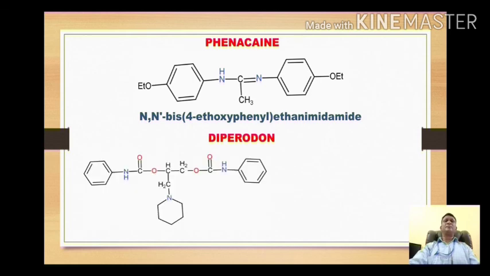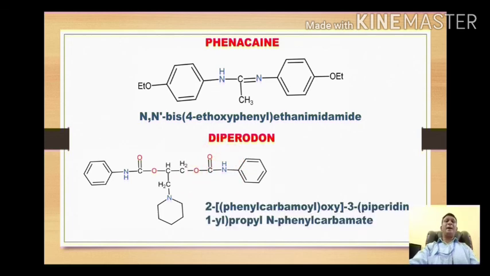The next drug is diperodon. This diperodon consists of 2 identical groups like this one and this one. For IUPAC nomenclature we will select NHCOO CH2 CH2 CH2. That is a 3 carbon chain, that is propyl, along with NHCOO, which is called the carbamate group.